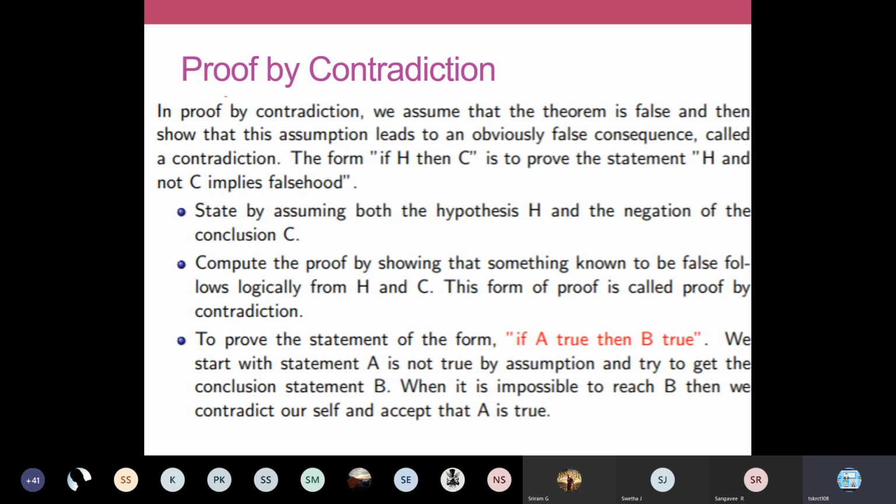If we read through these lines, we start by assuming both the hypothesis and the negation of the conclusion, and we compute the proof by taking the falsehood of your conclusion. It means that if I take the falsehood of the conclusion and the entire statement goes false, then it should not be a falsehood, it should be in correct form. Therefore the statement if H then C is true, like that we'll be proving. We write this statement alone: H and not C implies falsehood. That is the statement for proof by contradiction.